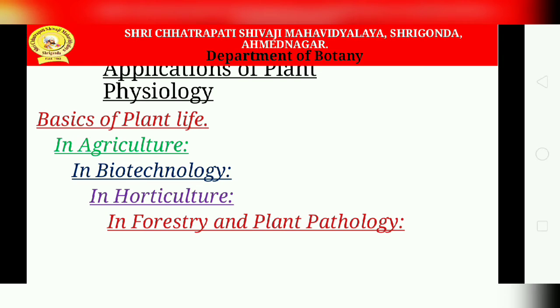To understand genetics, regulatory mechanisms and protein synthesis, knowledge of photosynthesis and plant physiology is essential. Now the next topic, the application of plant physiology. There are various applications.